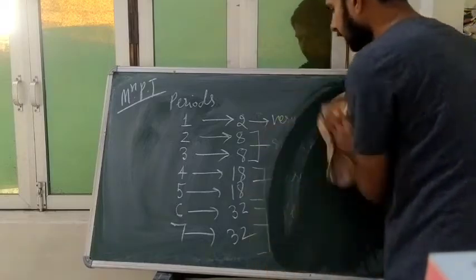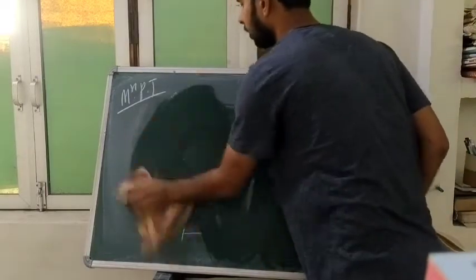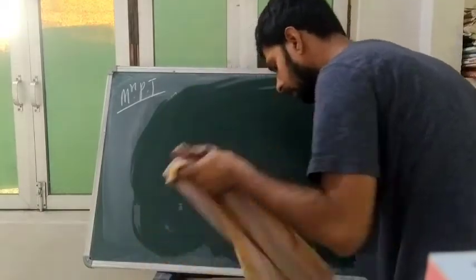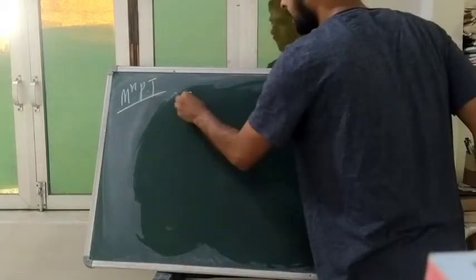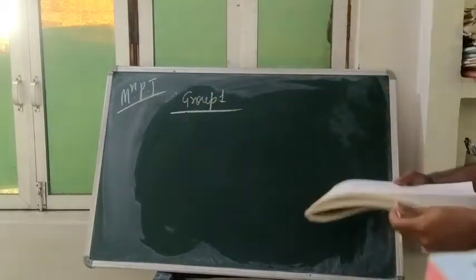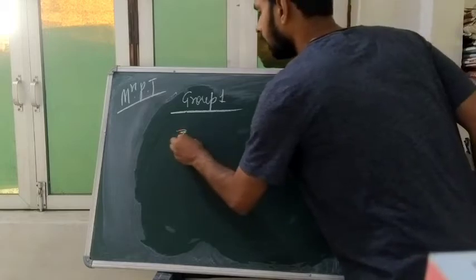Now come to group number 1. We have seen the periods. Now we will talk about the groups. First select the S block. S block will have 2 groups. So first we will talk about group 1. I am telling you to remember it in this way.